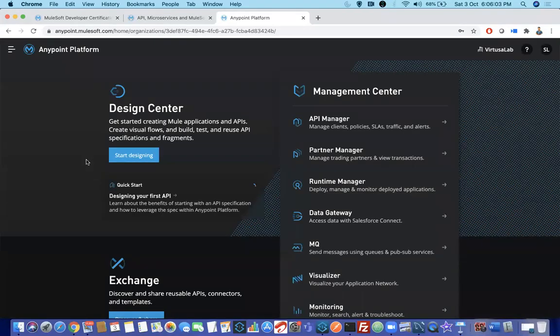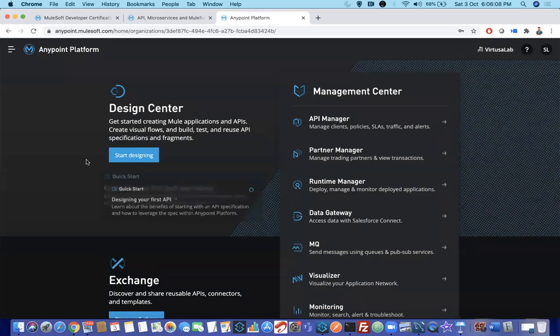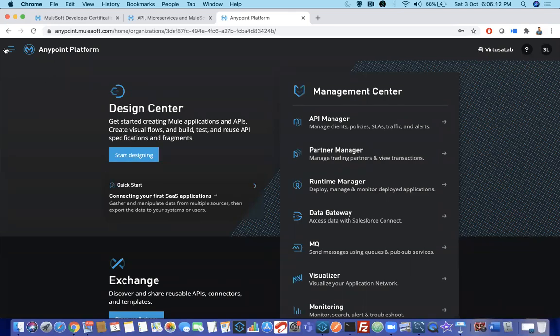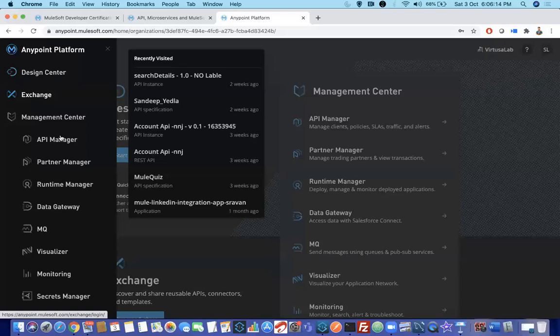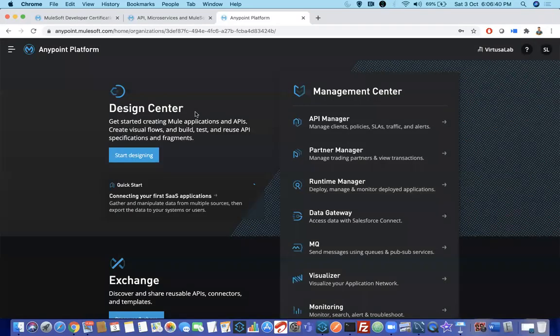Guys, this is the Anypoint Platform. This is the product of MuleSoft, which does a lot of things. I told you it is a one-stop place for everything. If you see here, we have Design Center, Exchange, API Manager, Runtime Manager, Partner. We have many features, but across our sessions we'll be concentrating more on Design Center, Exchange, API Manager, and Runtime Manager. Design Center is used for designing or developing basic flows. Exchange is the place where you can see all the assets. I'll tell you in coming sessions. This is what your Anypoint Platform looks like.